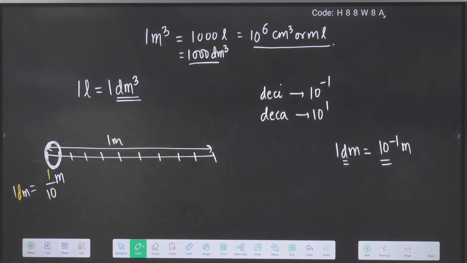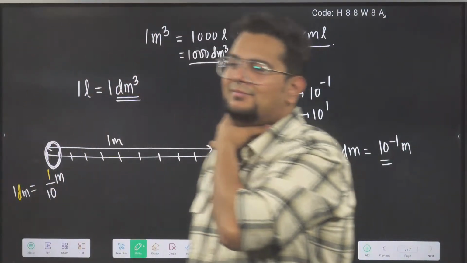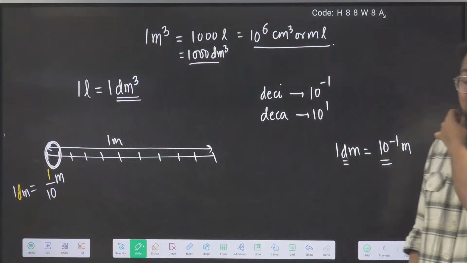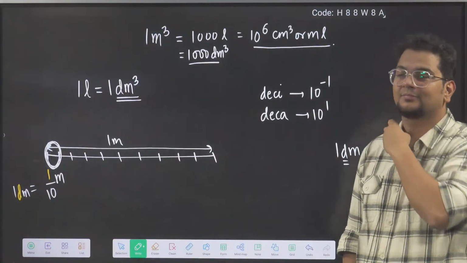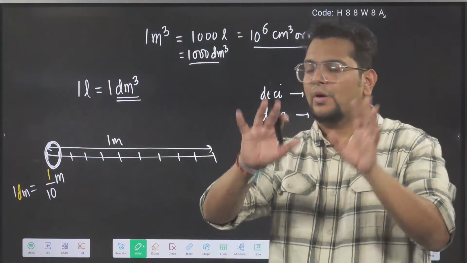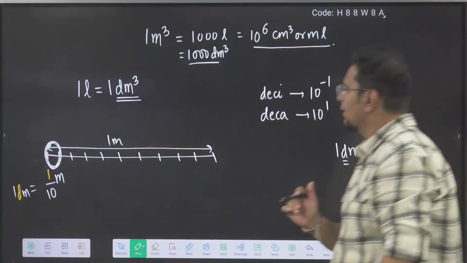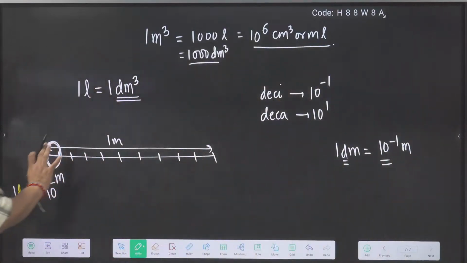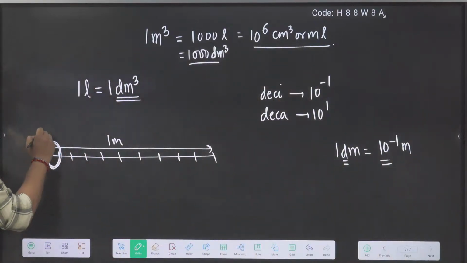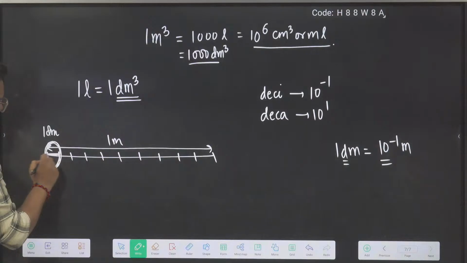Clear भाई? Clear? Tvarga says the relation is clear to you. What did we understand? What's the conclusion we have understood? This much is 1 decimeter.